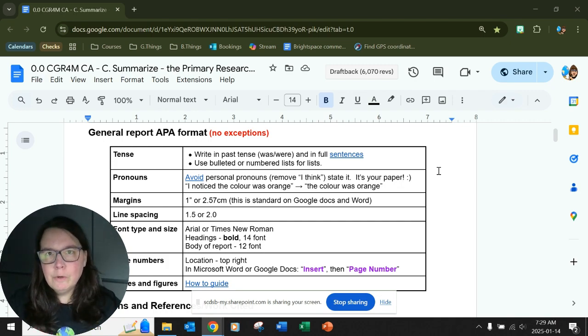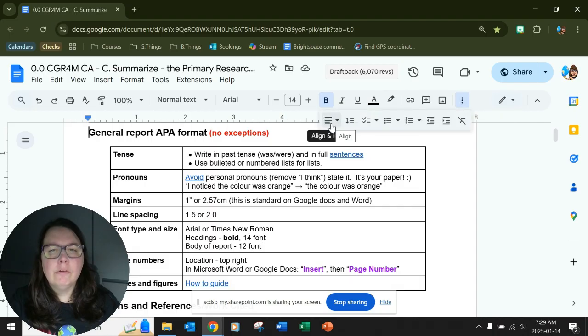Margins, it's generally 1 inch or 2.54 centimeters all the way around. And line spacing, I prefer 1.5, but 2 is the standard. And it's all in your view. I forget how to do this. Right here. All right. So in Google Docs, it's the same as Word. You have all these little things to look through to make sure that you find it.